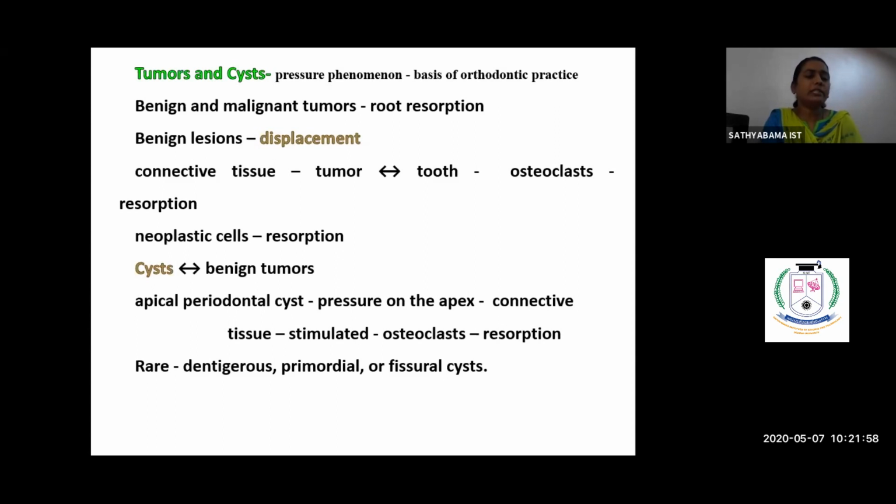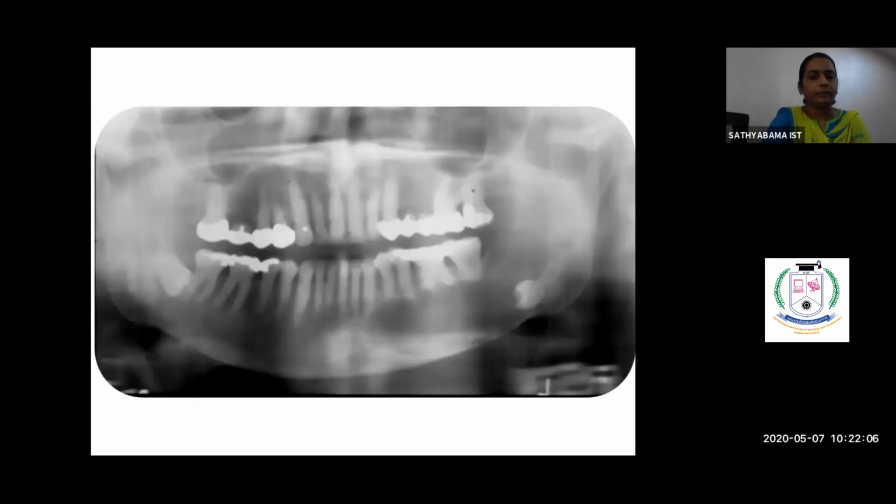Mostly this type of resorption is seen in the apical periodontal cyst, rarely seen in the dentigerous or the fissural cyst. This is an image showing radiolucency here on the body of the mandible, and there is resorption of the tooth from the premolar till the molar.